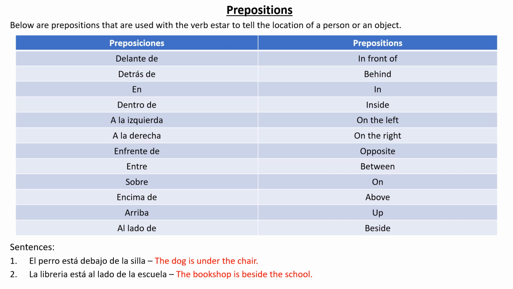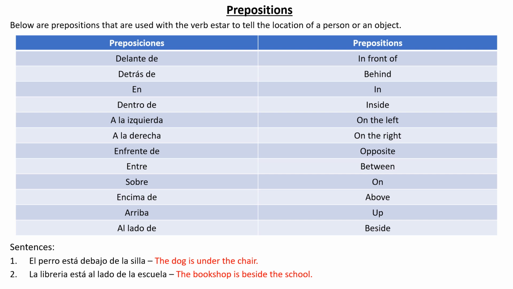Now, delante de means in front of. Now you have to memorize this. So you might want to bring a notebook and copy all these in your notebook along with the English translation of these words. Detrás de means behind. En means in. Dentro de means inside. A la izquierda means on the left. A la derecha, on the right.